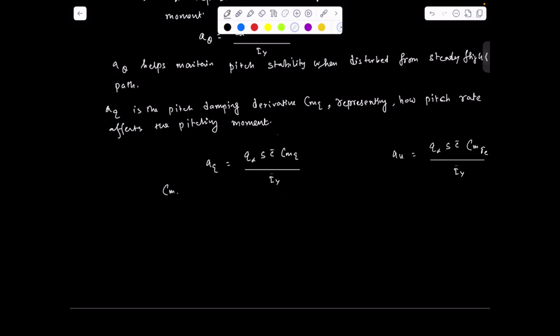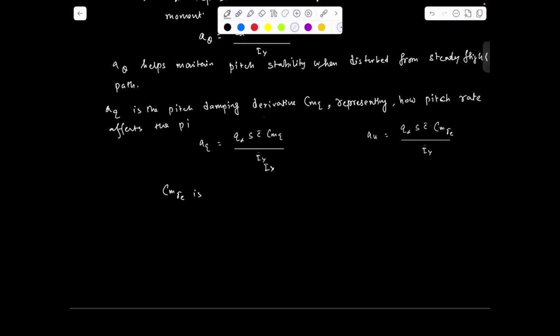Similarly, Cm delta e is the pitch control effectiveness derivative. We can denote it as Cm delta e equal to partial Cm by partial delta e.